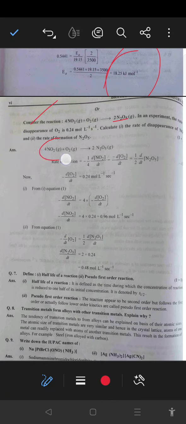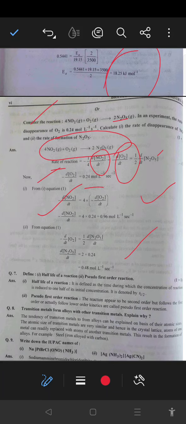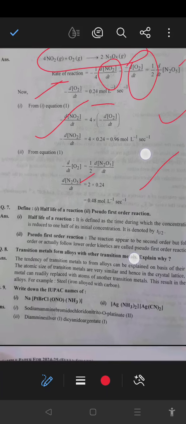So the reaction can be written here, and the rate of reaction becomes equal to minus 1 over 4 d by dt of NO2 concentration, equal to minus d by dt of O2 concentration, equal to 1 over 2 d by dt of concentration of N2O5. So in this, the disappearance value is given. We equate the rest using the equation, and then we can easily solve for d by dt of the concentration of NO2, N2O5 and O2.